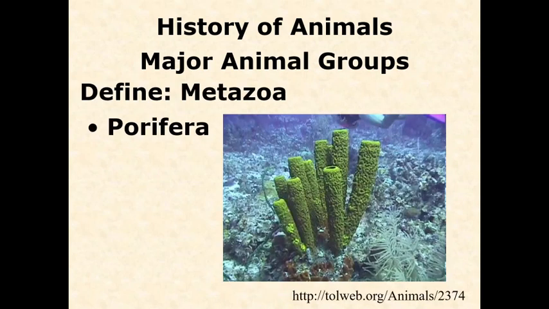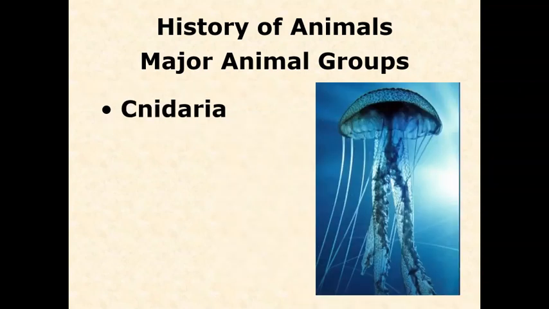Okay, so far we've done porifera, the sponges, the ctenophores, the comb jellies, and then these placozoa. Placozoa really don't even have a common name. Their name literally means flat animals.